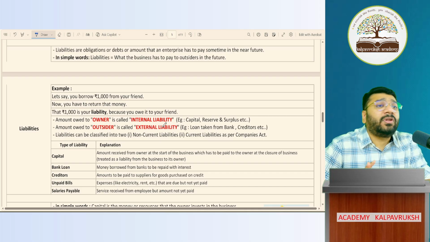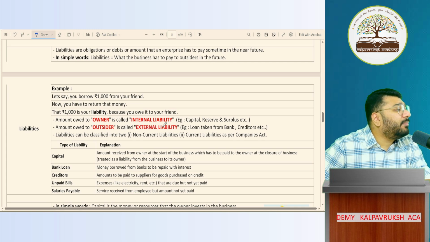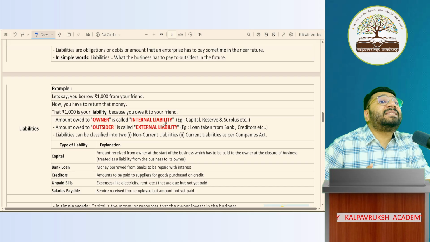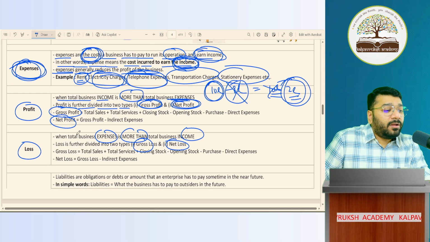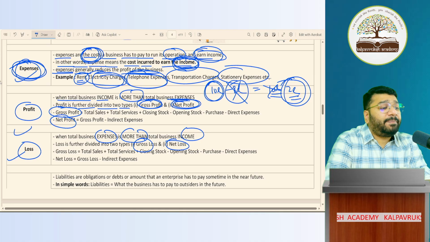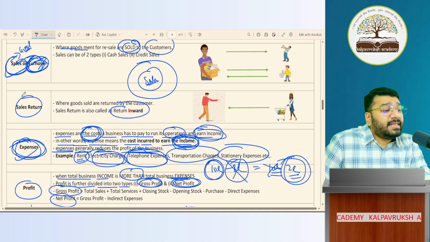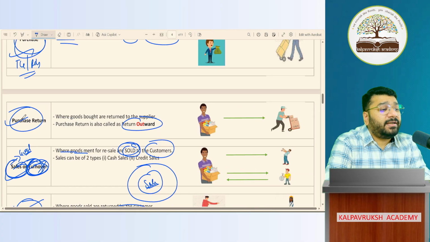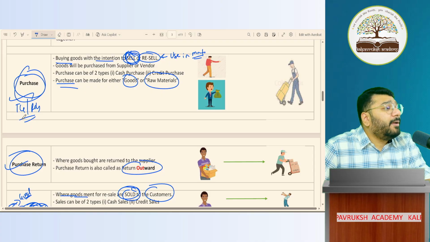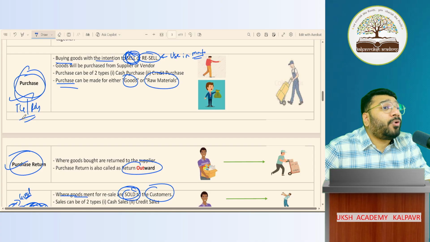In trading and profit and loss account, sale is nothing but income. Purchases is nothing but expenditure. So the terms that I've discussed so far: loss, profit, expense, sales return, then purchase and purchase return, all this terminology belongs to trading and profit and loss account.